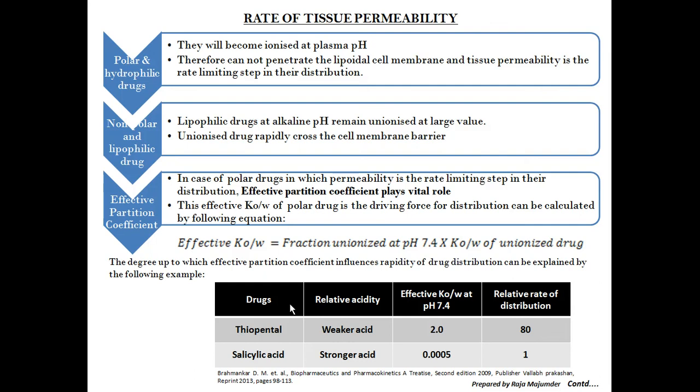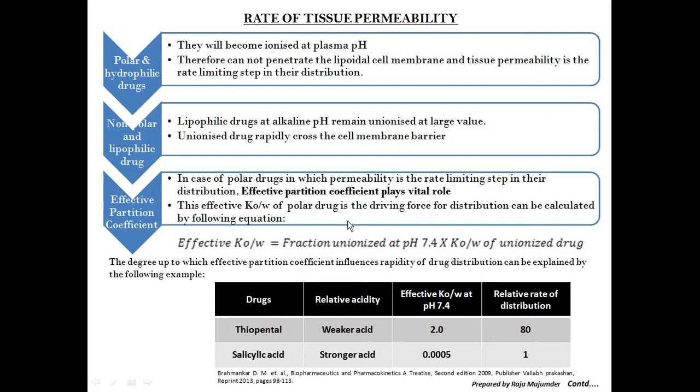Now we have to concern ourselves with this. What is this effective partition coefficient? In case of polar drugs, in which permeability is the rate-limiting step in distribution, the effective partition coefficient plays a vital role. So what is it? The effective partition coefficient of a polar drug is the driving force for distribution, and can be calculated as follows. How can we calculate it? We calculate it from the fraction of that drug which is unionized at pH 7.4, multiplied by the partition coefficient of the unionized drug.